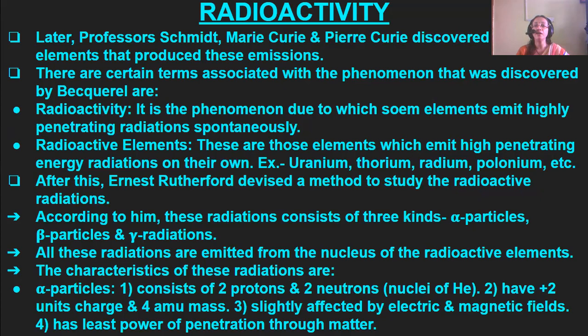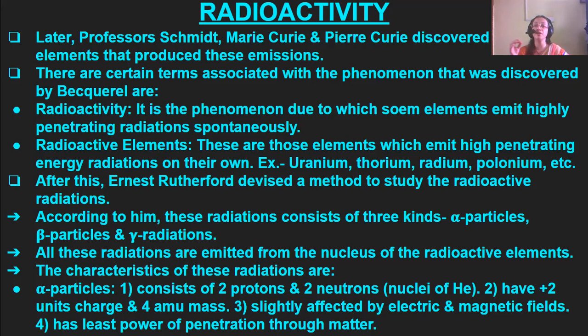They found that some elements emit certain radiations which could penetrate objects, like uranium. They are the radioactive elements. Thorium, radium, polonium, these are all radioactive elements.